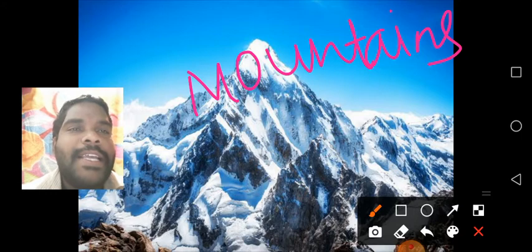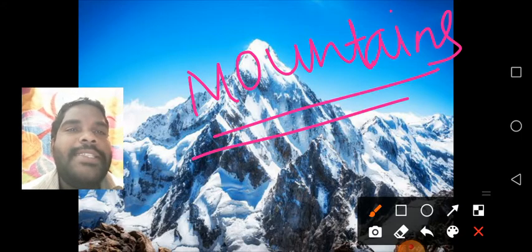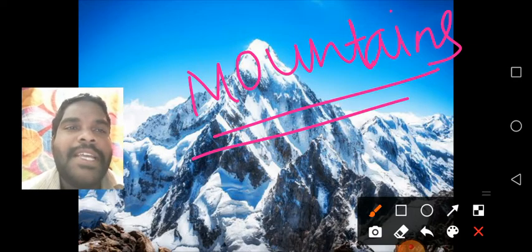Mountains. Yes, these are mountains. Mountains are highlands. Understand children? It has conical peaks.